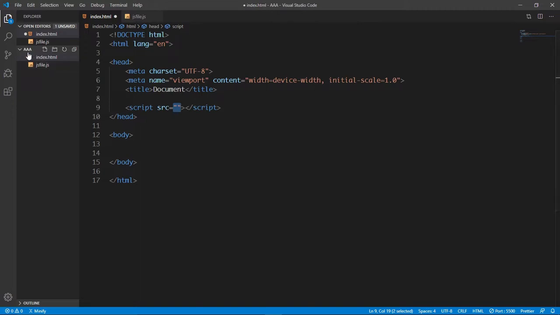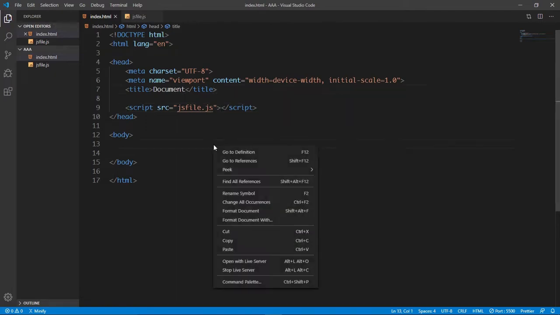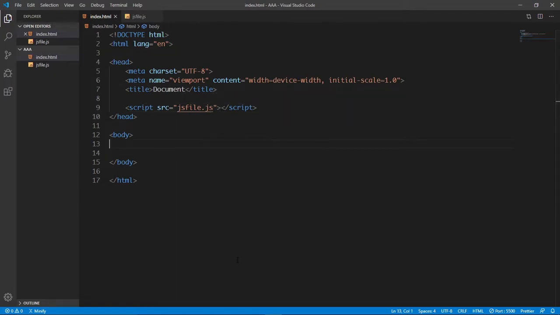Now, because our index.html file and the JavaScript file are all in the same level, we are simply going to supply only the name and the file extension of our JavaScript file. So let's do that. We're going to say js file.js. Let's save all this, and then we right click and open this with live server.